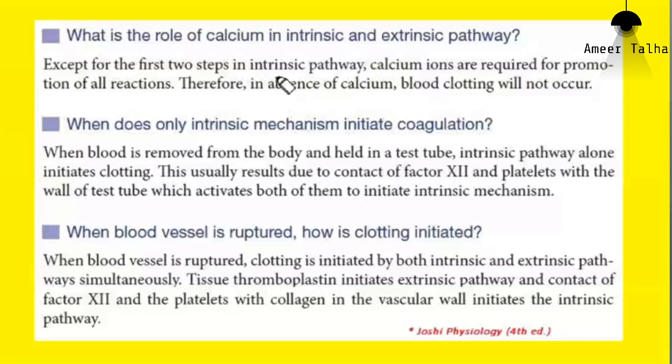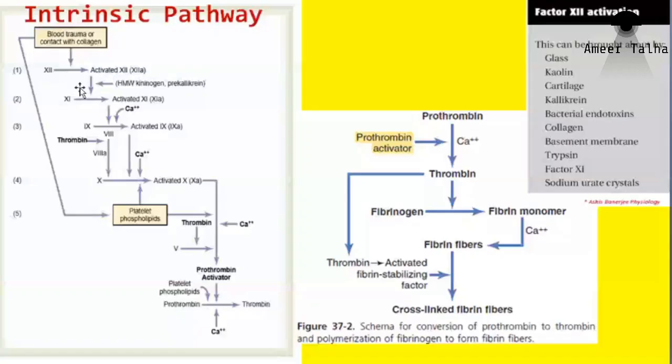So remember, calcium ions are extremely important for clotting. So C is for calcium, C is for clotting. That is the reason we have included calcium ions in the list of clotting factors, and we have given calcium ion the Roman numeral 4. So calcium ion is clotting factor 4.